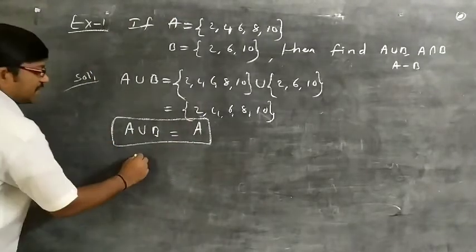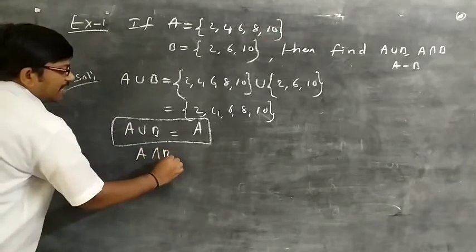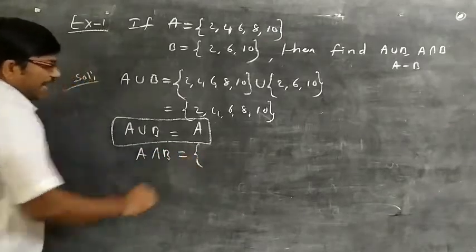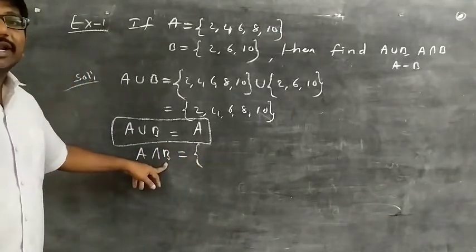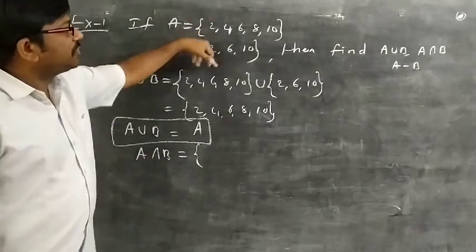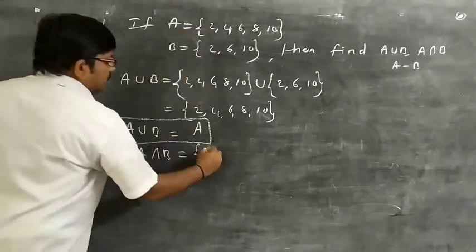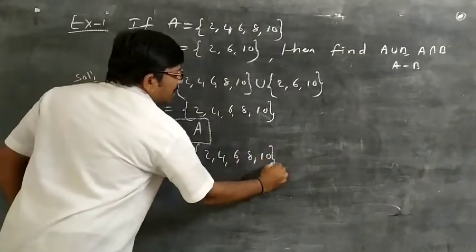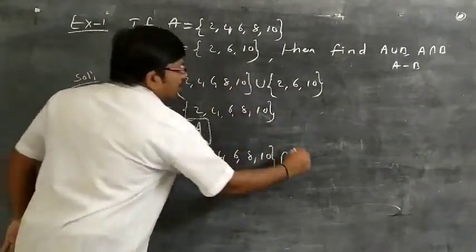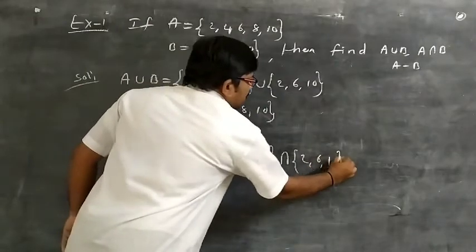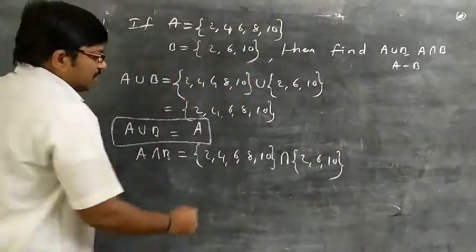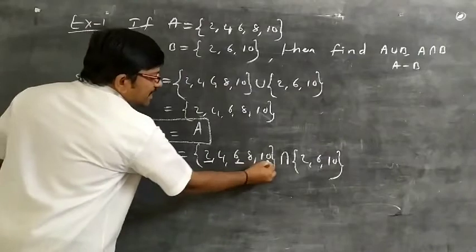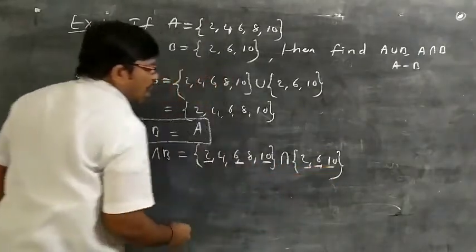Next go for A intersection B. A intersection B is a set containing elements which are common in both sets. {2, 4, 6, 8, 10} intersection {2, 6, 10}. So here what are the common elements? 2, 6, 10 are the common elements.